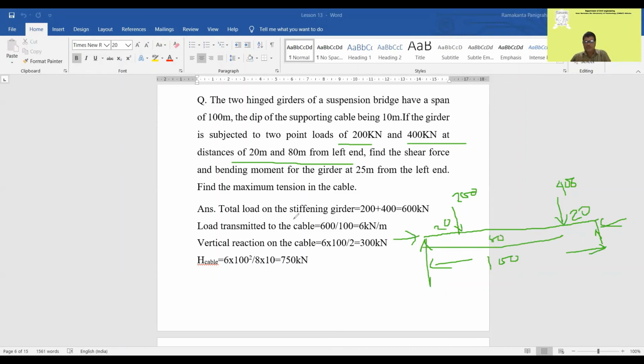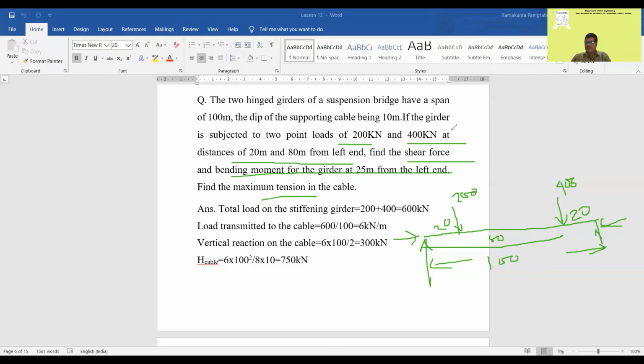So 20 from both sides they are acting, but they are not symmetrical. So you have to find out the equivalent load. Find the shear force and bending moment at 25 like the previous problem, and the maximum tension.